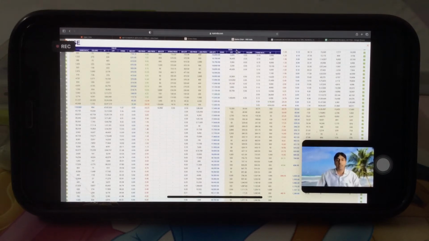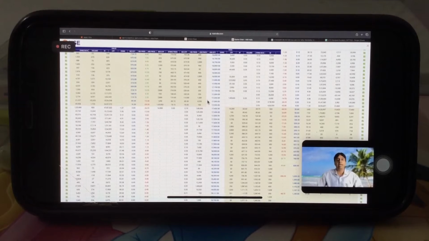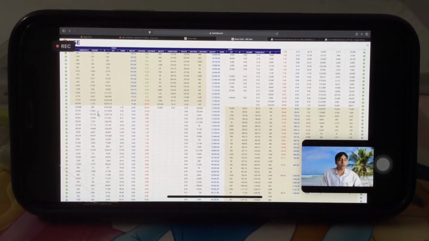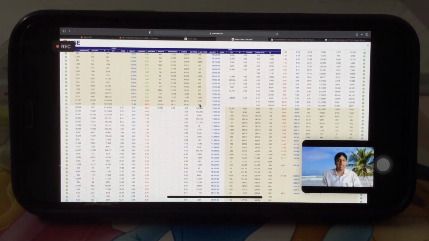Usually the build-up of open interest is done by institutions, right? And mostly the institutions are option sellers, except for hedging. So the highest open interest at a particular strike price on the call side is likely to be resistance. The strike with the highest open interest on the call side is likely to be resistance. So what is the resistance now?